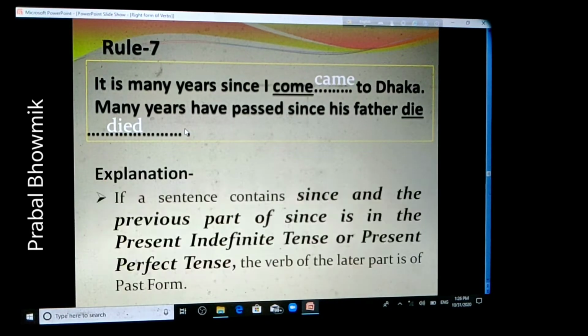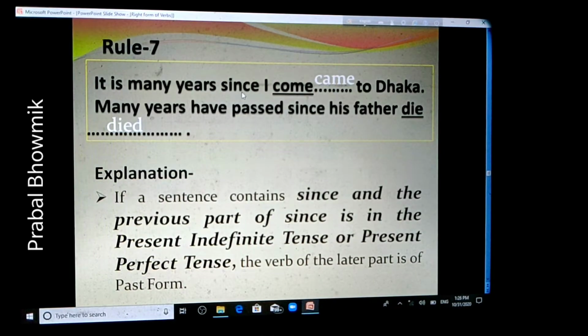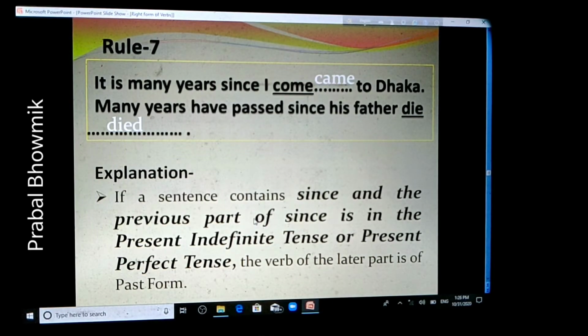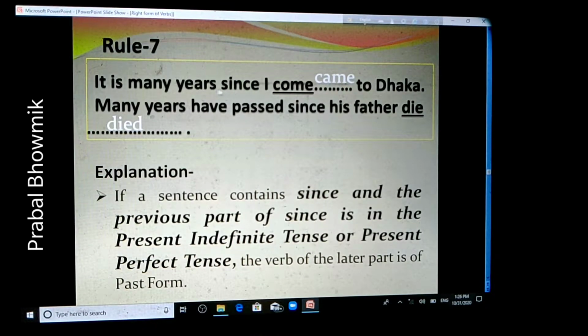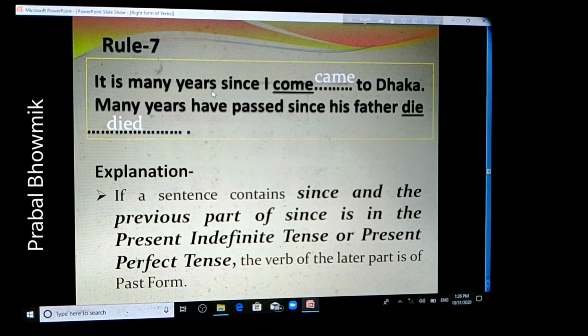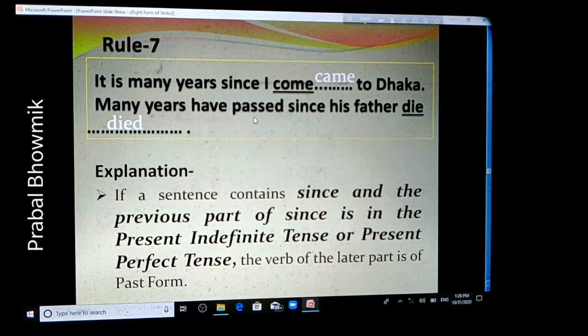What is the reason? Explanation is, if a sentence contains since, there is "since" in the first sentence and in the second sentence as well. And the previous part of since is in the present indefinite tense or present perfect tense. In the first sentence, the previous part is "it is many years." And we see that it is in the present indefinite form. And in the second sentence, the previous part of since is "many years have passed." It is in present perfect tense.